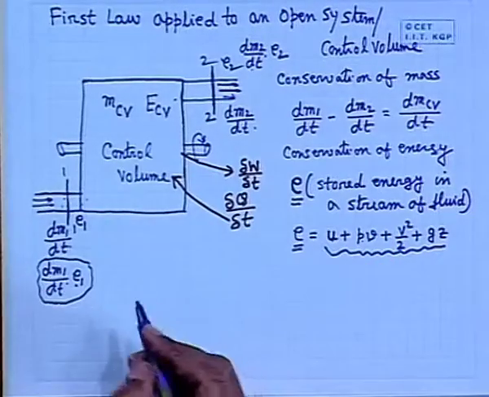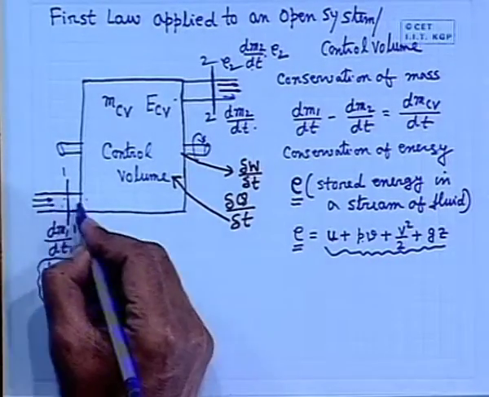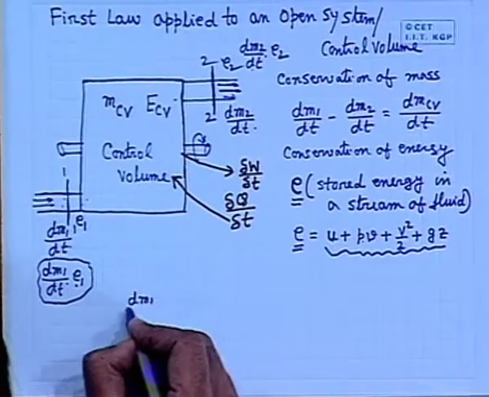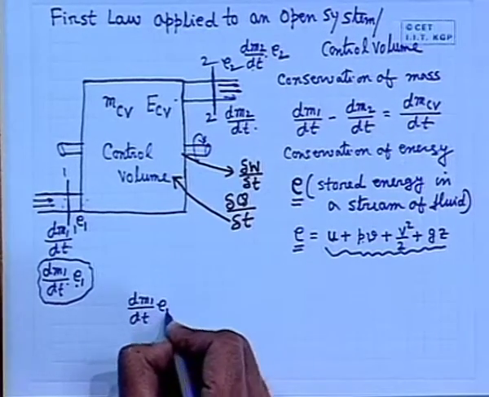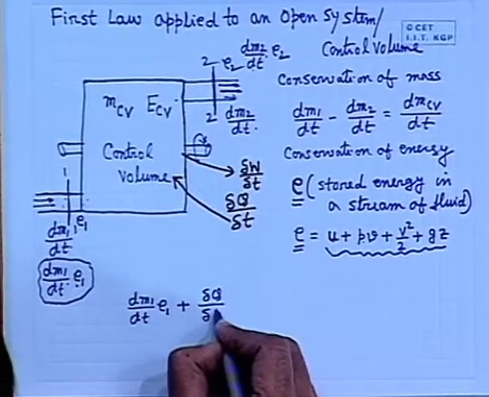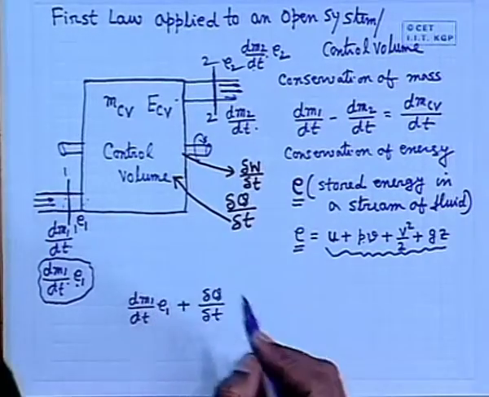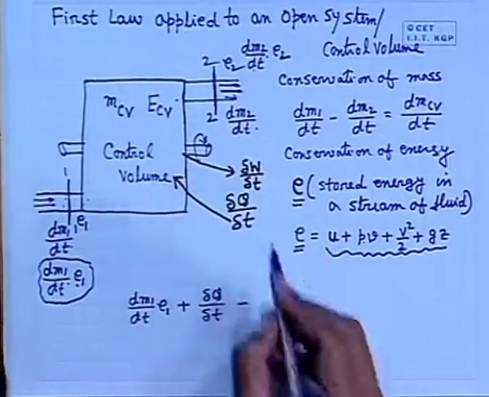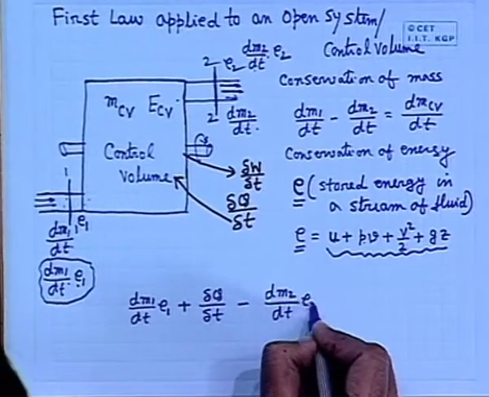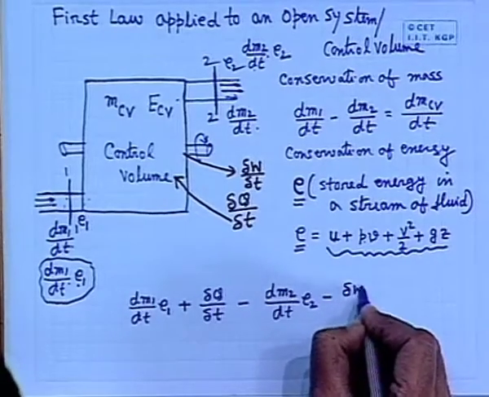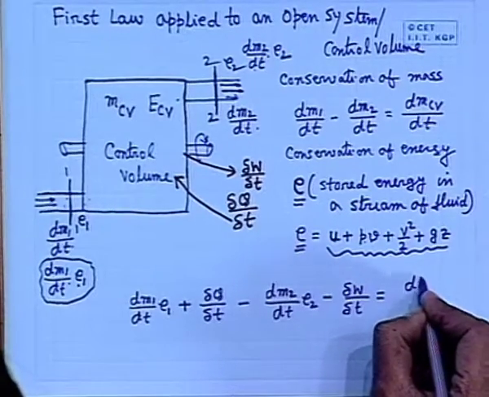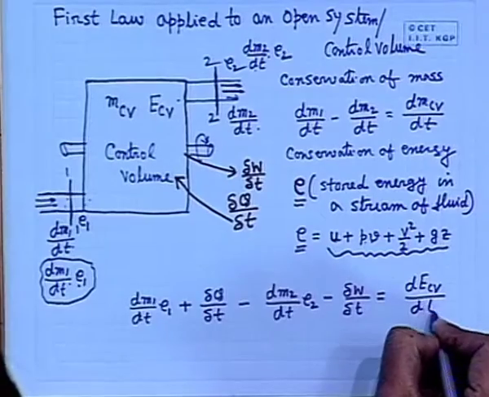Now, we can write the conservation of energy like this: the total energy coming into the control volume will be dm1 dt into E1 plus, in the form of heat, it is coming del Q del T, minus the energy going out with the flow of mass in the outlet stream into E2, minus del W del T, is equal to, there is no other statement, it has to be like that.